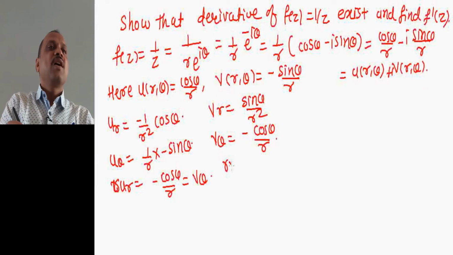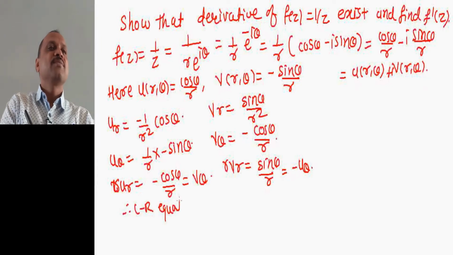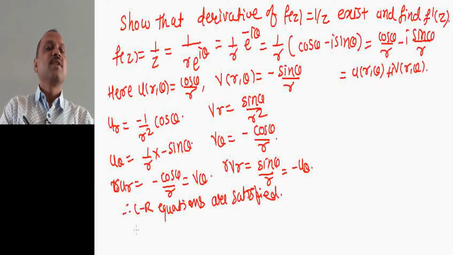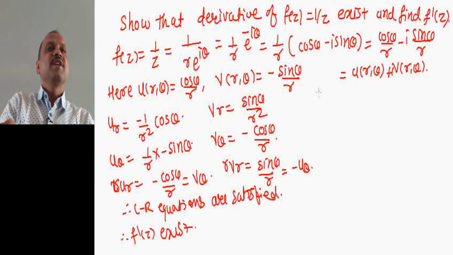Now r into vr equal to sin theta divided by r. This is nothing but minus u theta. Therefore CR equations are satisfied, and therefore the derivative f dash of z exists.